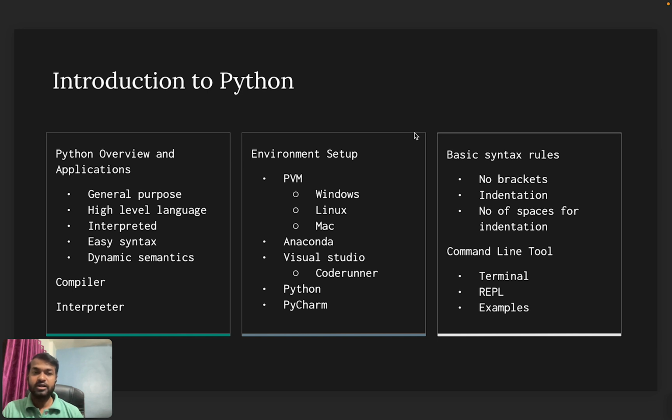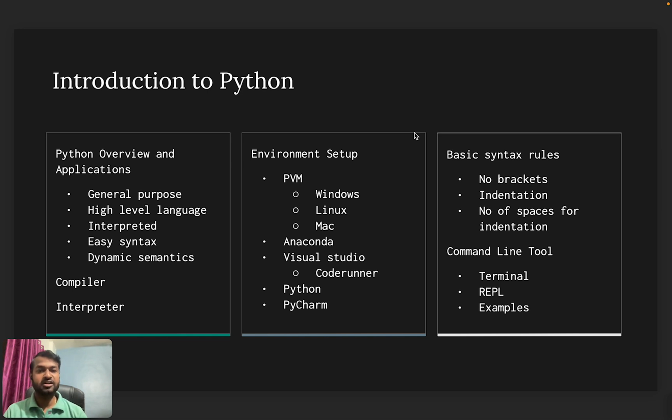While writing code in Python, we have to follow some basic rules. Because in Python we don't have any brackets, then how will we write code? For that purpose, we need to follow proper indentation. In the next session we will see how to write the code in Python. For executing the code we can directly use an IDE or we can use a terminal. If you have to execute some expressions, we can use a REPL also. I hope this is a little bit of introduction of Python and this is clear to you.